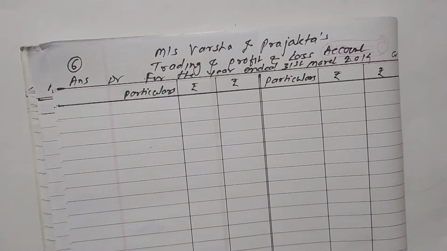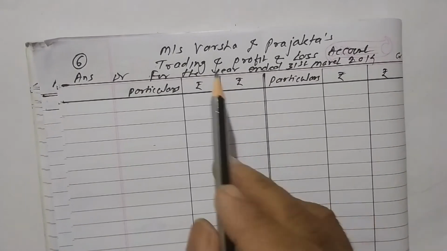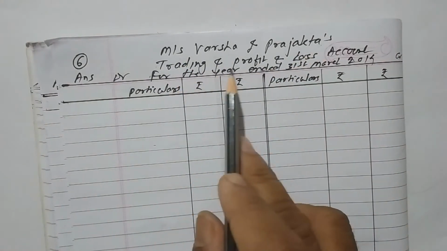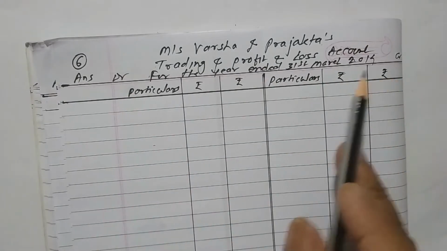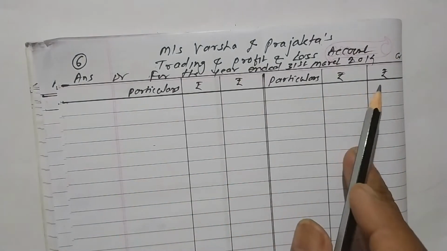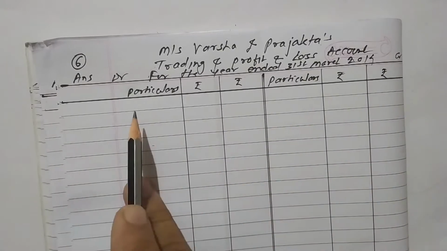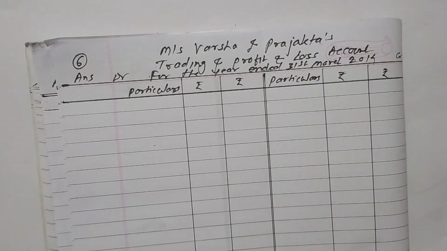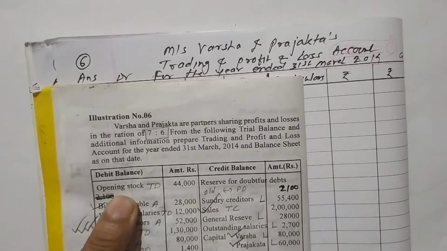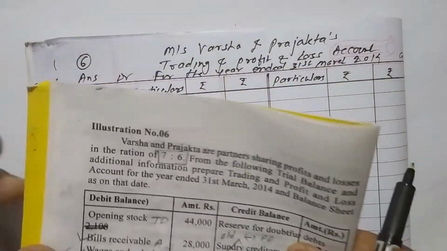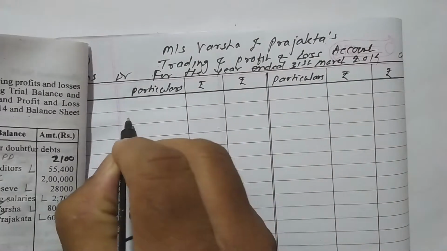First we try to complete the trading account. Varsha and Prajakta's trading and profit and loss account for the year ended 31st March 14. Debit, credit, particulars, rupees, particulars, rupees. Now here it is. First item, opening stock. We have to find out the opening stock. Now see, opening stock is the first item. Write on the first placement, opening stock.